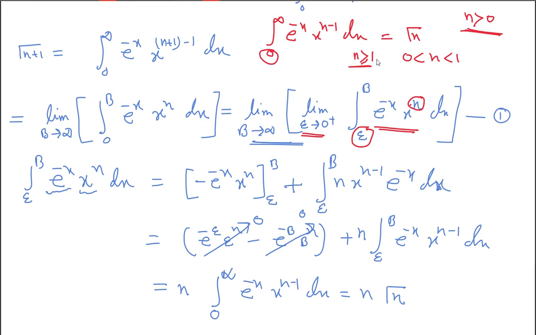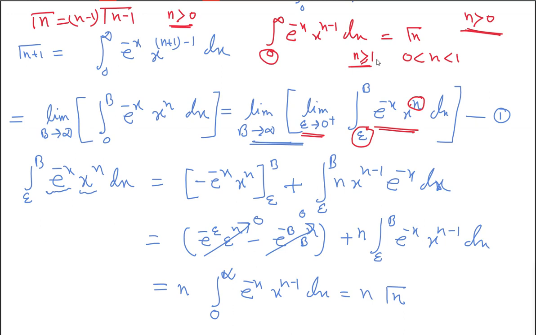Sometimes a proof comes like this: prove that gamma n is equal to n minus 1 gamma n minus 1, where n greater than 0 is given.